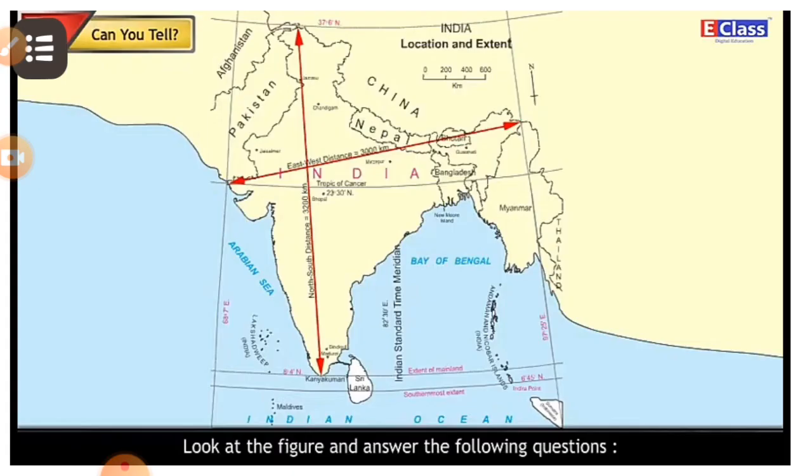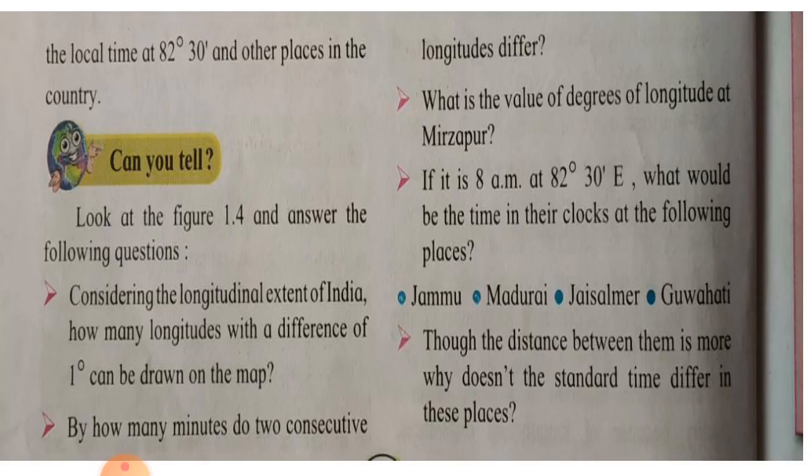Now, can you tell? Look at the figure and answer the following questions. Question number first. Considering the longitudinal extent of India, how many longitudes with a difference of 1 degree can be drawn on the map?